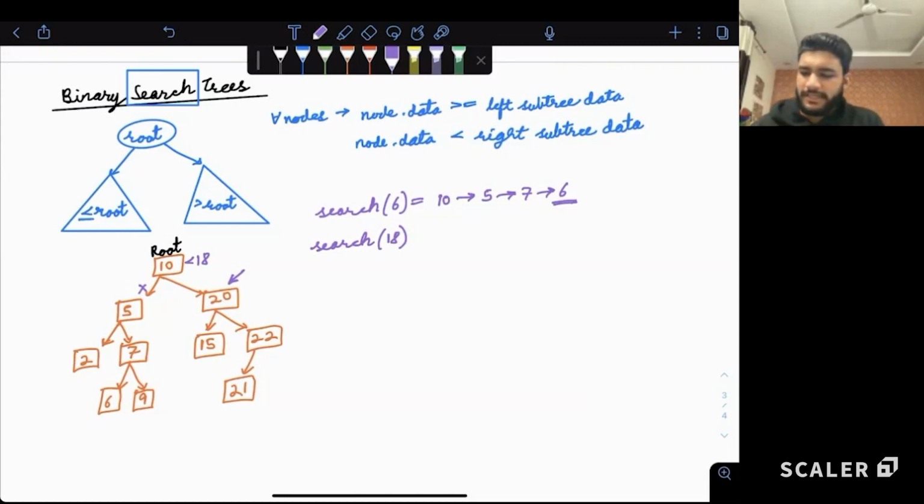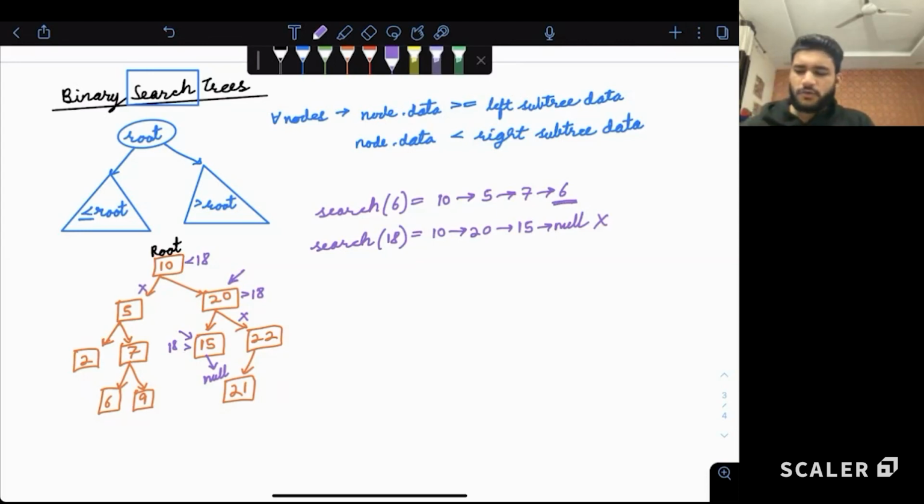Then 20 is greater than 18. So we'll say if 18 is present, it will be present on the left side, so we discard the right side. Now 15 is again smaller than 18. So we say if 18 is present, it is present on the right side, and we can discard the left side. Now the right side of 15 is actually null. There is nothing there. So can we say it is not present? Even though we made a traversal of 10 to 20 to 15, it is now pointing to null. So we can say 18 is not part of the binary search tree.